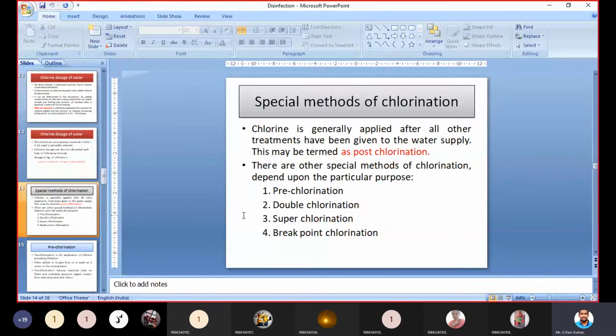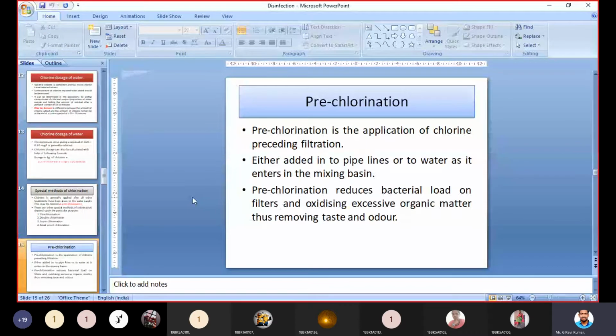Pre-chlorination is the application of chlorine preceding filtration. It means that before the filtration, before the sand filter, sometimes chlorination may be needed. That is called pre-chlorination.